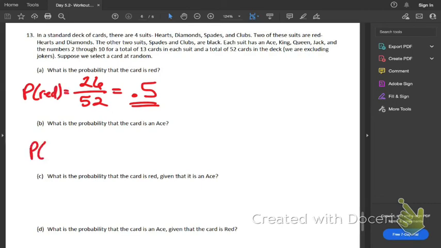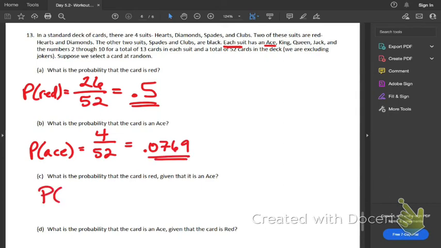All right, so what is the probability of an ace? So each of the suits has 1 ace, and there are 4 suits. So that is 4 aces out of 52 cards, and 4 out of 52 is 0.0769.